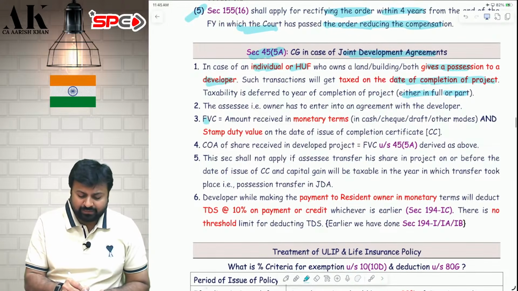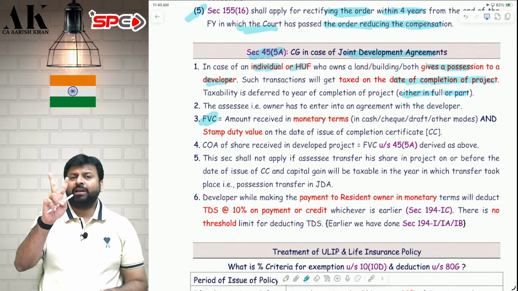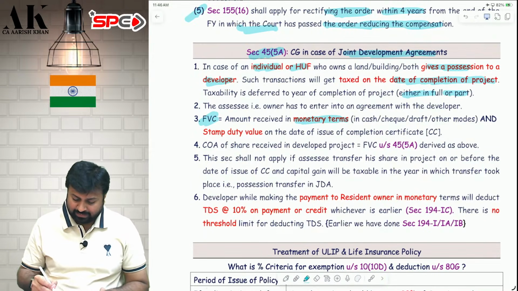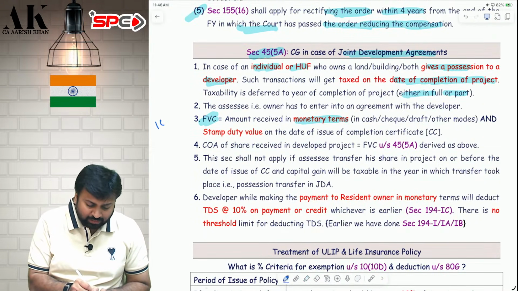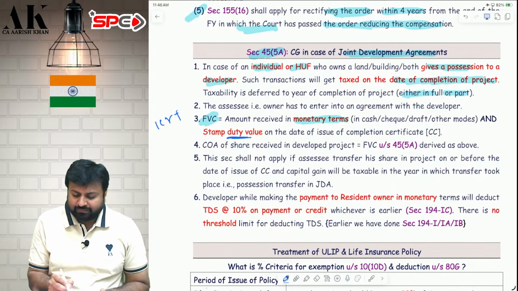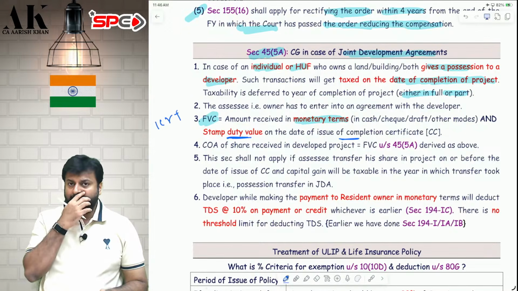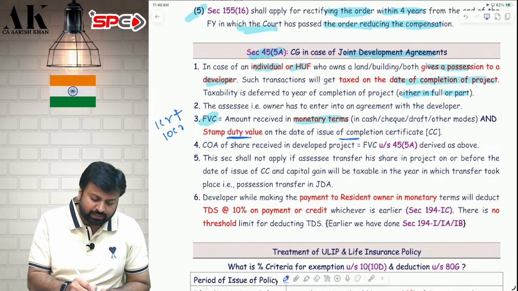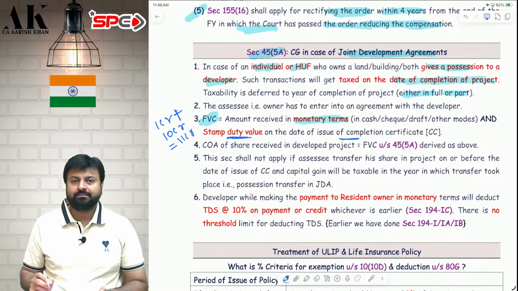At that time, what will be the full value of consideration? The full value of consideration will include two things. First, the money that he is paying me. Suppose 1 crore he is paying me as money. Plus the stamp duty value of the 10 flats he is giving. Suppose the stamp duty value of the 10 flats on the date of completion is 10 crore. Therefore, the total will be 11 crore.